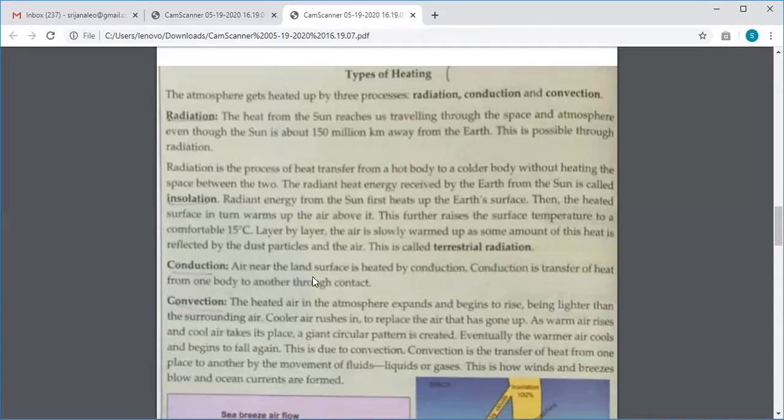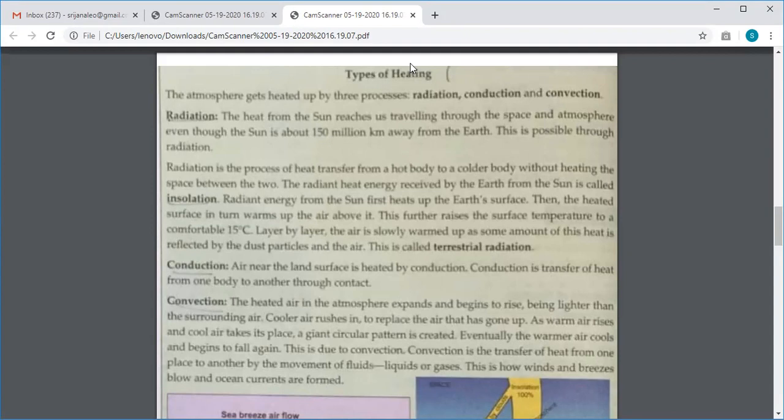The solar radiation is heating the land, then immediately above the land, whatever air we have gets heated. That's known as conduction. Transfer of heat from one medium to another medium through contact is known as conduction.